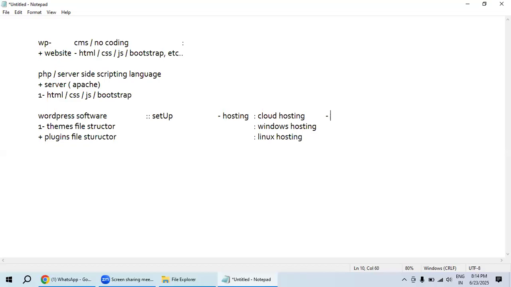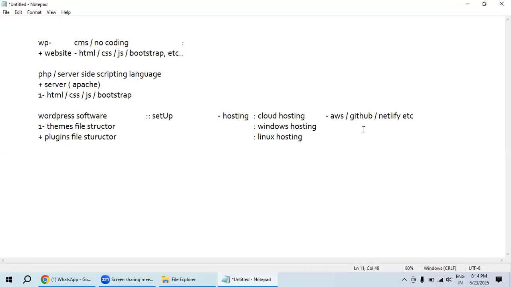Did you understand? So hosting, cloud hosting means AWS, Amazon Web Services. There is Amazon, and there is also GitHub, and Netlify. Okay, Netlify is also there. These are the kinds of hosting providers we have.